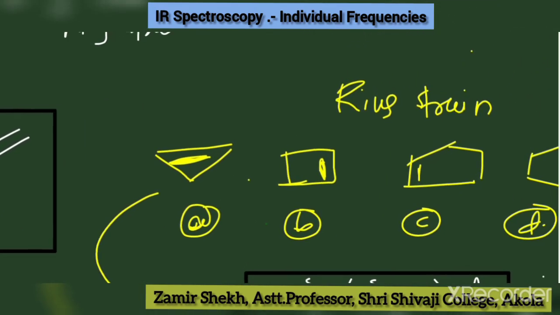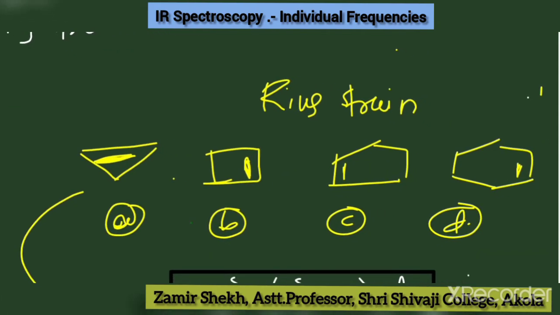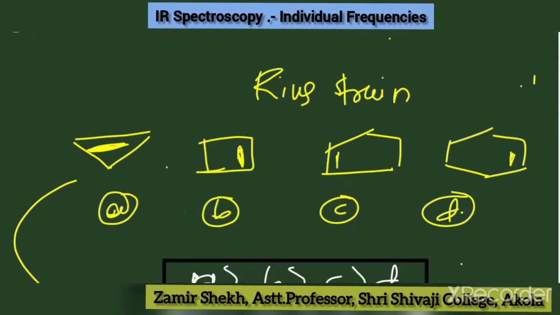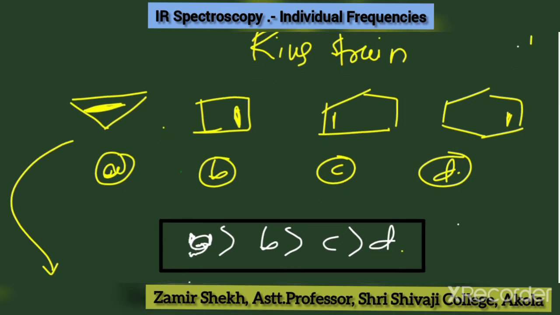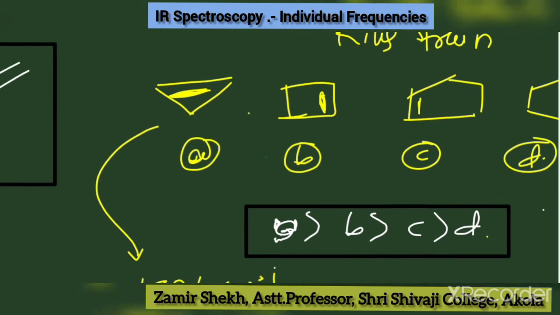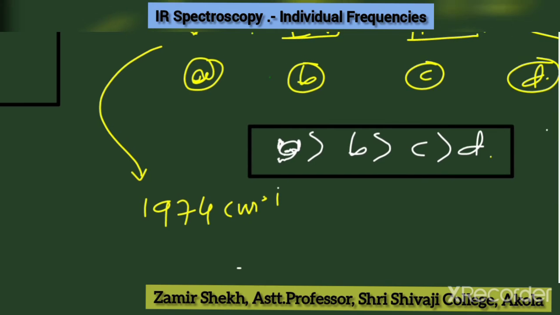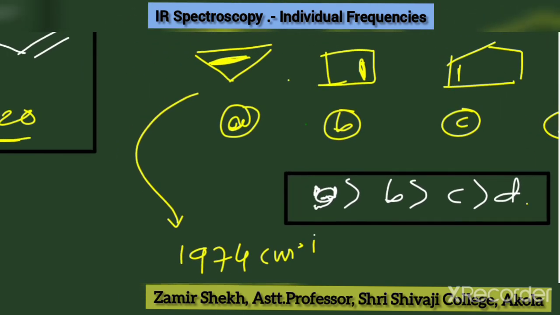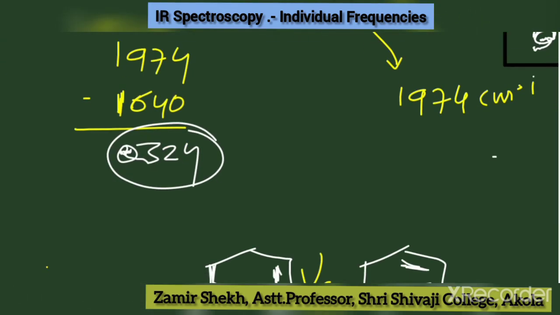Likewise we have cyclopropene, cyclobutene, cyclopentene, and cyclohexene. The frequency increases from D, C, B to A. So here A has more frequency than B, B more than C, because of the ring strain. So ring strain increases the vibration frequency. 1974 is the vibration frequency of cyclopropene. Okay, and likewise this is the difference for that.